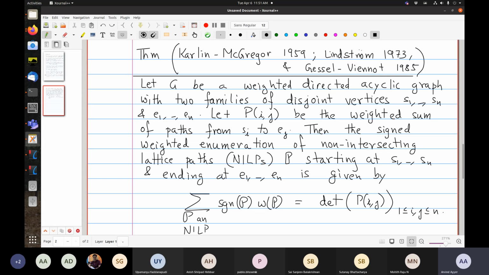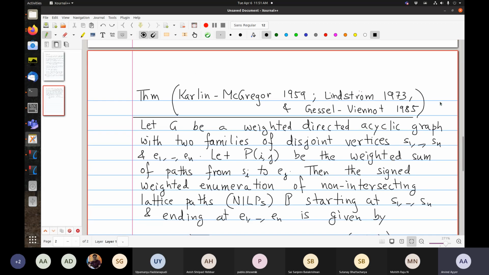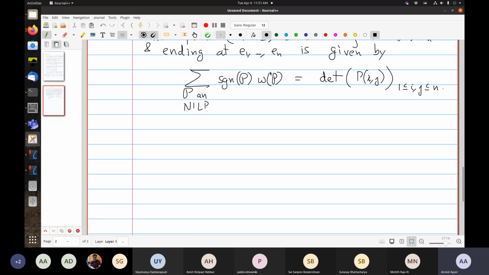Then people realized that, oh yes, Lindström also had it, and that it's another rephrasing of this result. This is often called the LGV lemma. It's really a lemma; it can be applied in many contexts, so one should really think of this as a lemma. Okay, so let's prove this.